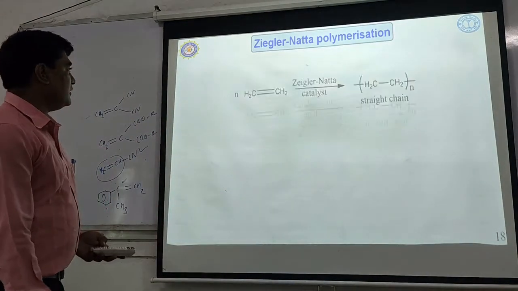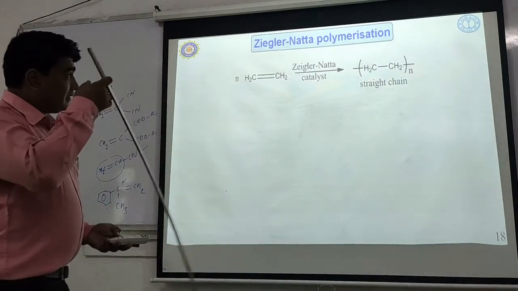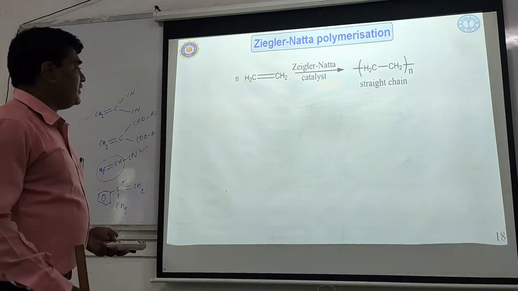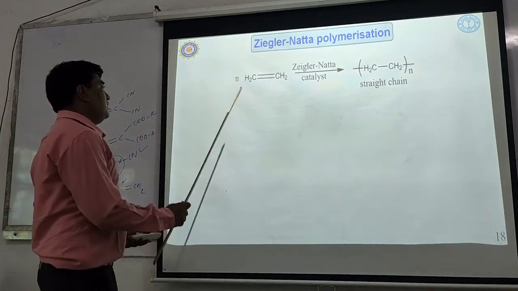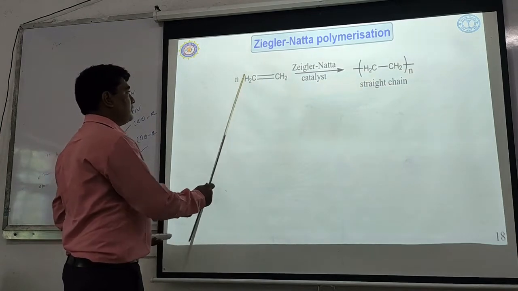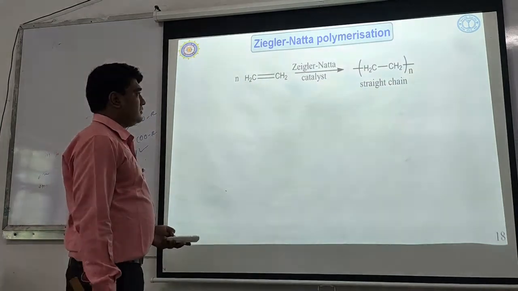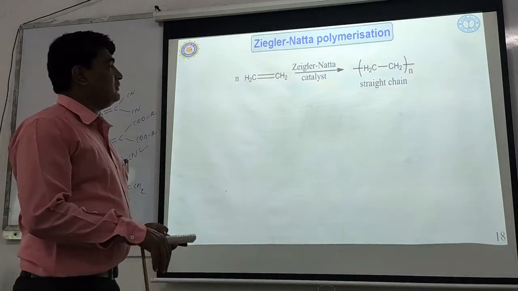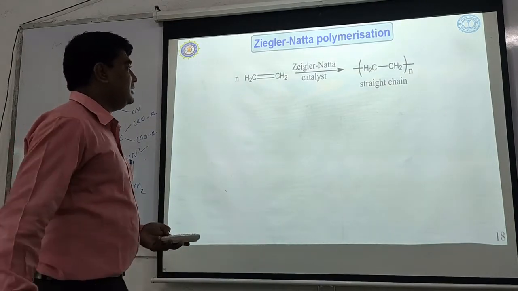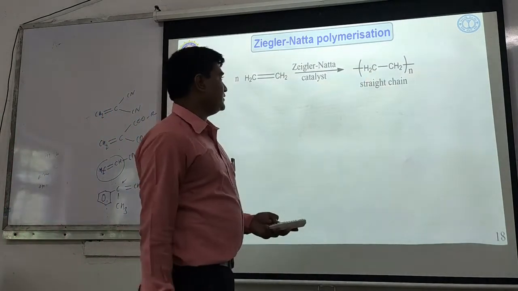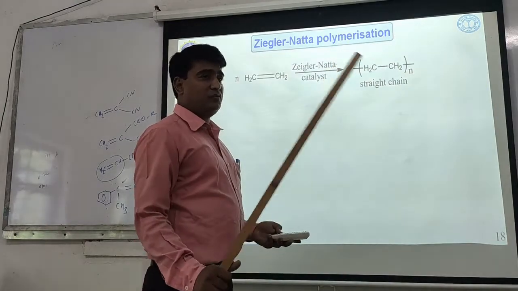Okay, then how does the Ziegler-Natta polymerization occur? When n number of olefinic compounds are reacted with the Ziegler-Natta catalyst, a straight chain polymer is obtained. This is the simple molecule which I have taken.